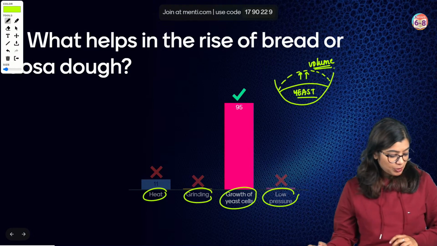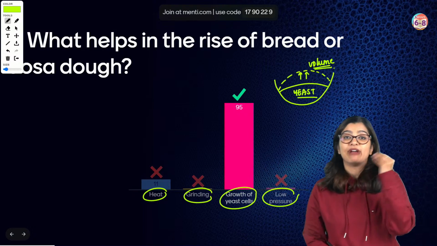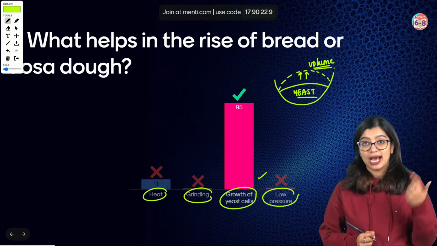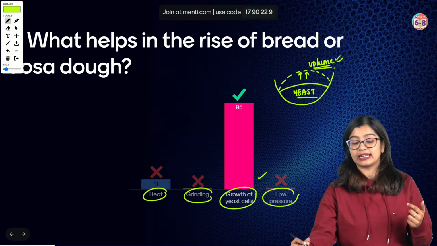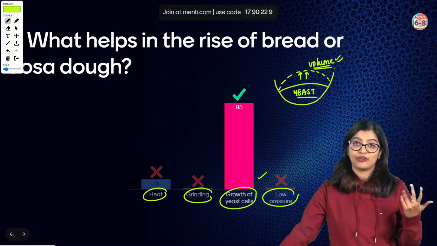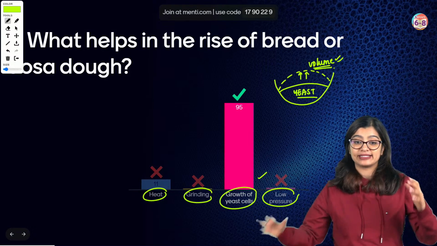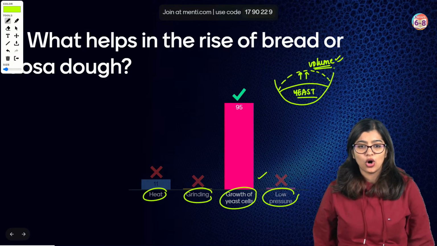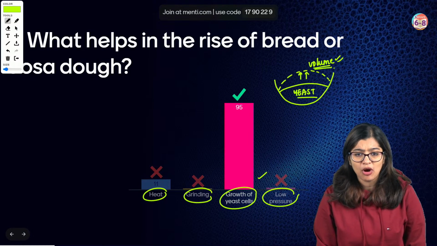When yeast cells grow in number, they produce more carbon dioxide as a result of the fermentation process, thereby increasing the volume, right? Awesome, all of you.